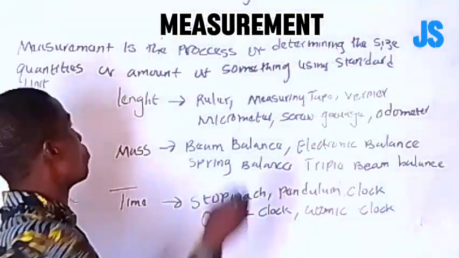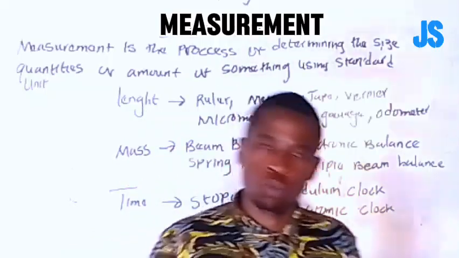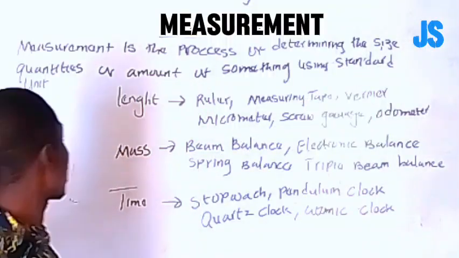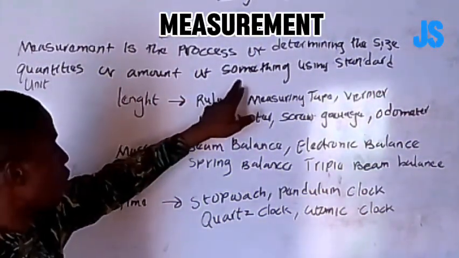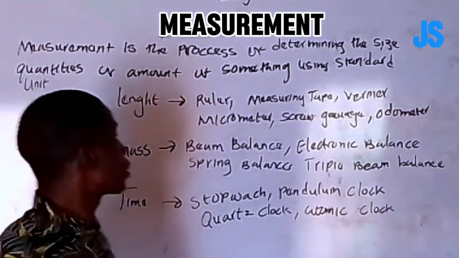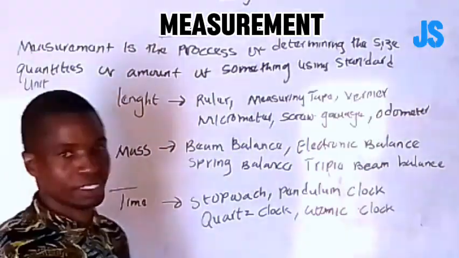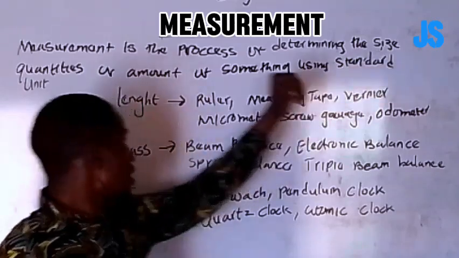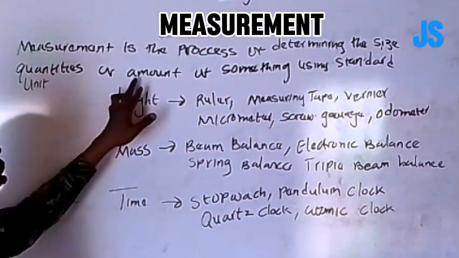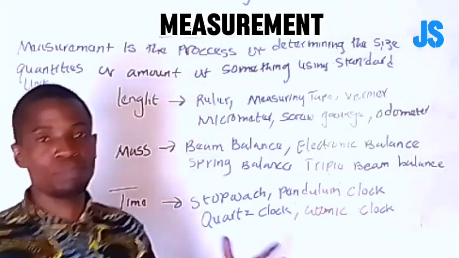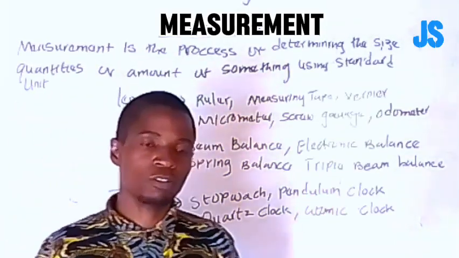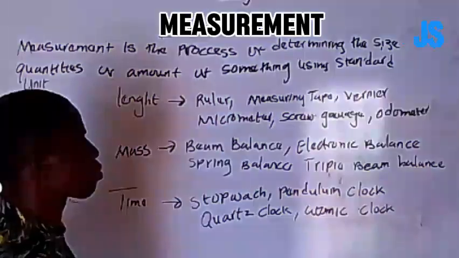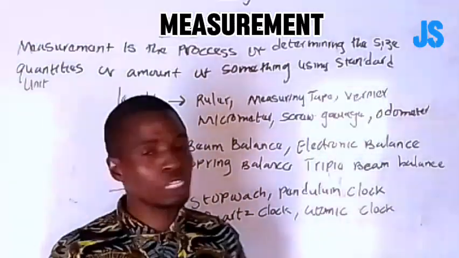Today, we are looking at measurement. What do I call it? Measurement. What do you mean by measurement? Measurement is a process of determining the size, quantity, or amount of something using a standard unit. Now, what do you mean by that? When we talk about measurement, it gives us the accurate size and the quantity or amount of a substance, whether it is big or not, or what the expansion of that thing is. Now, what are the instruments that we can use to measure?